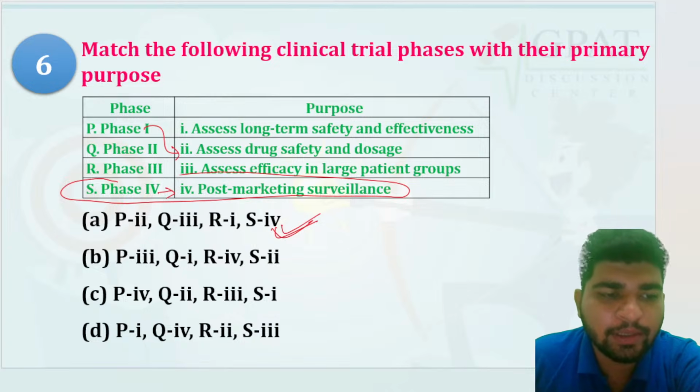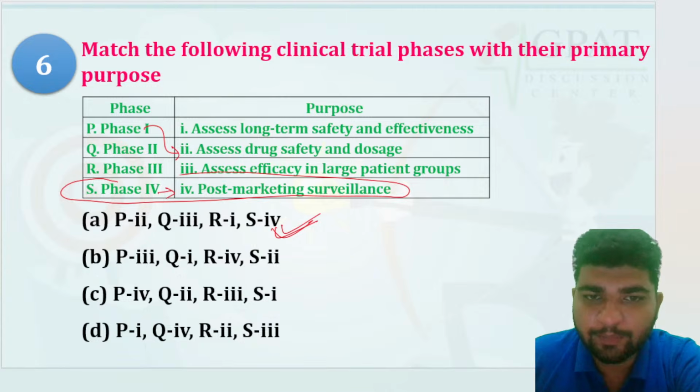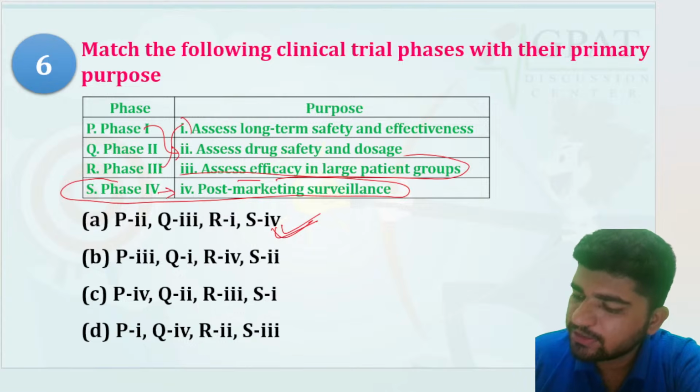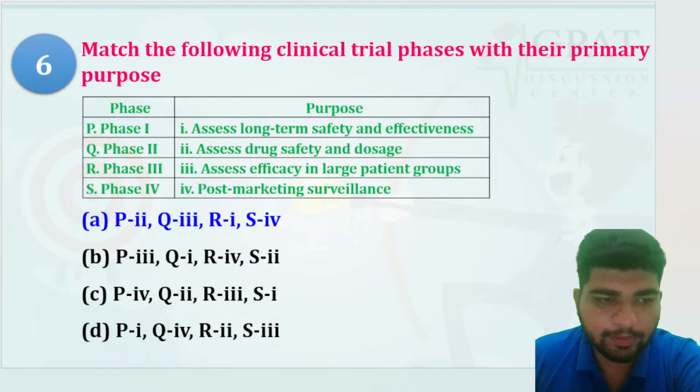We look only at drug safety. Phase 2 will see the efficacy. Phase 3 is efficacy in large patient groups, correct? And phase 4 is for long-term safety and effectiveness. So this would be your right answer.